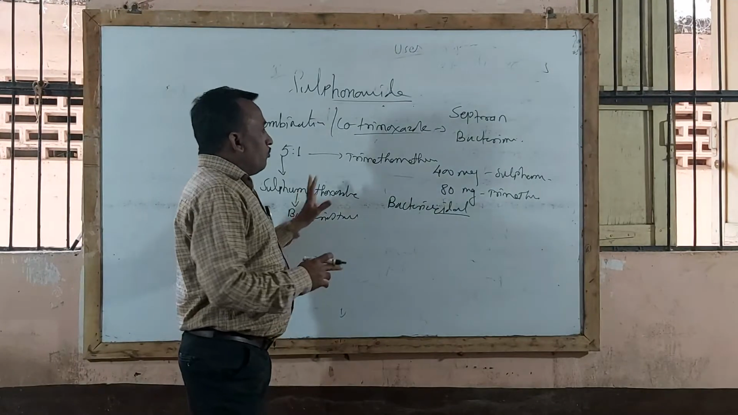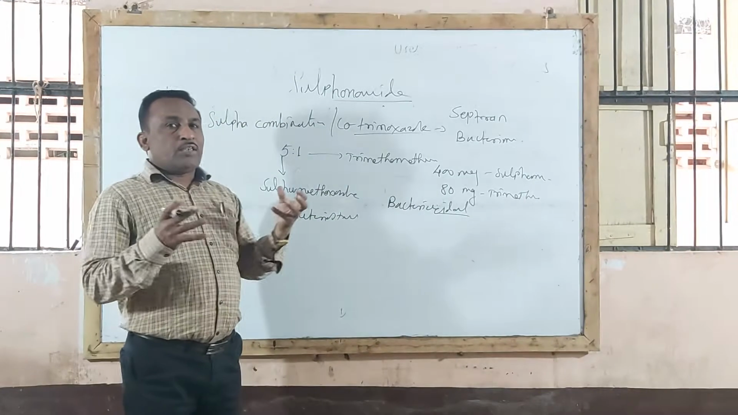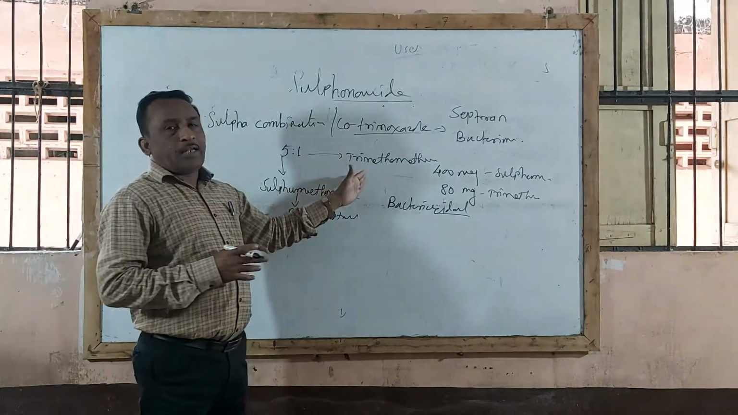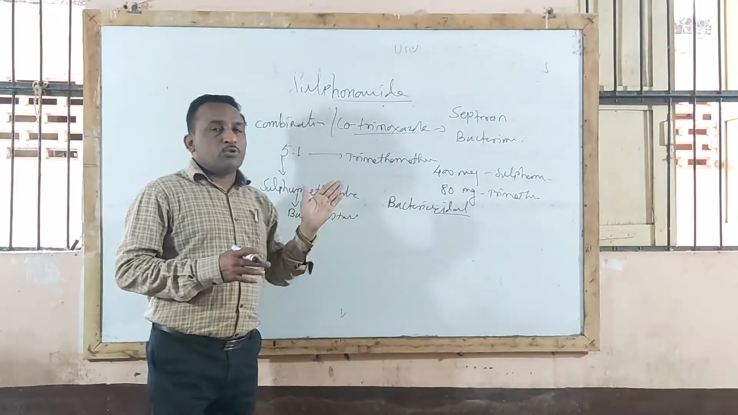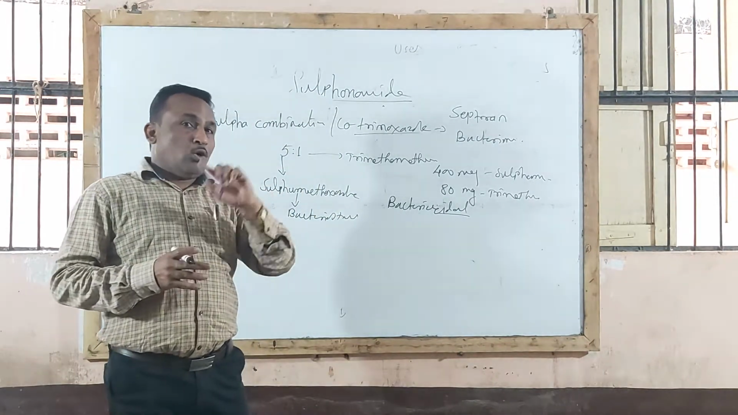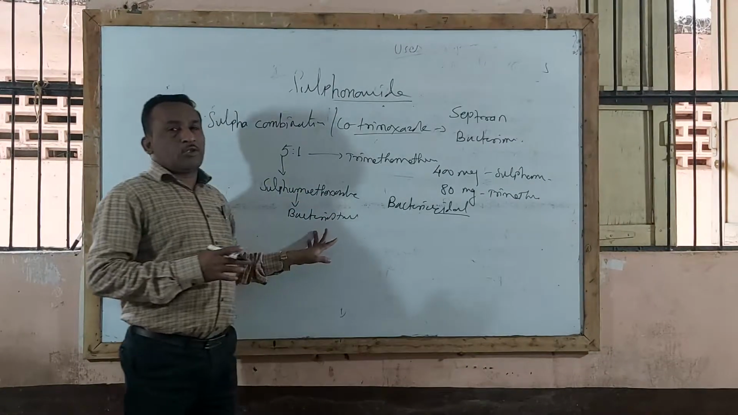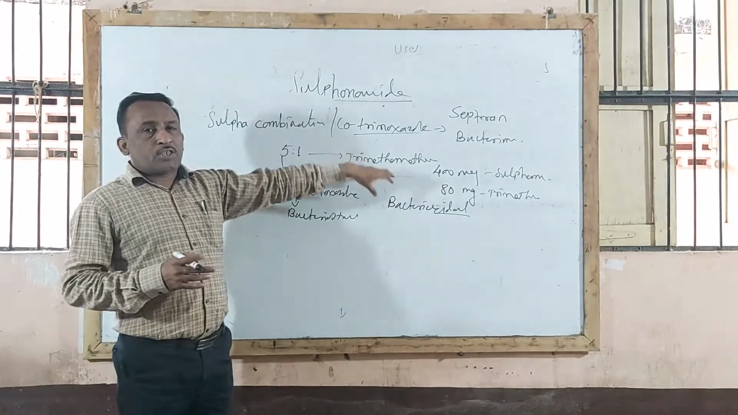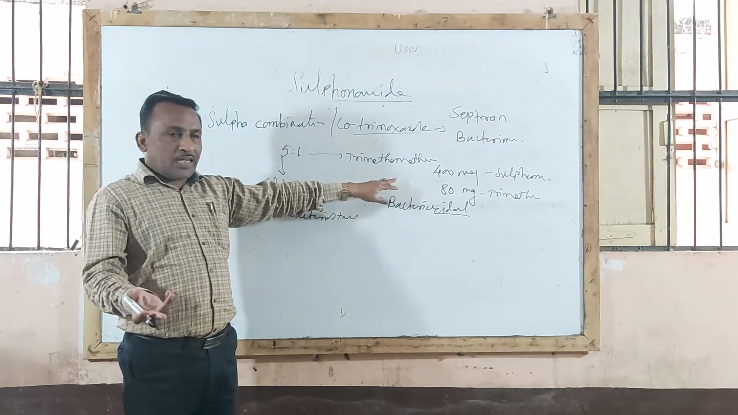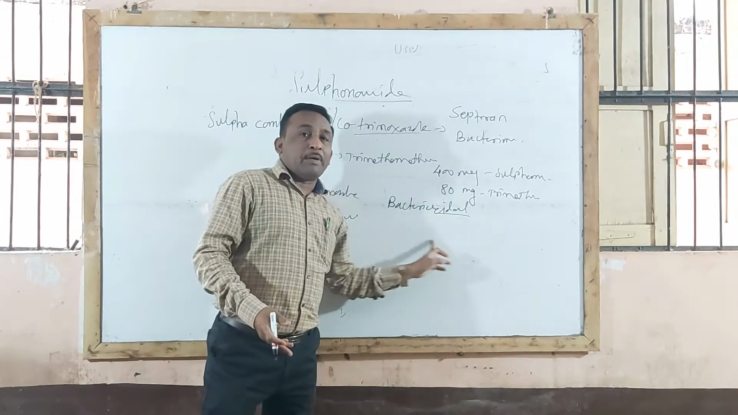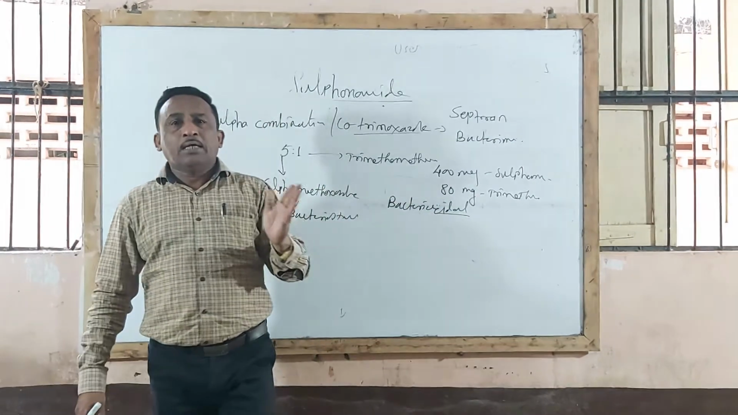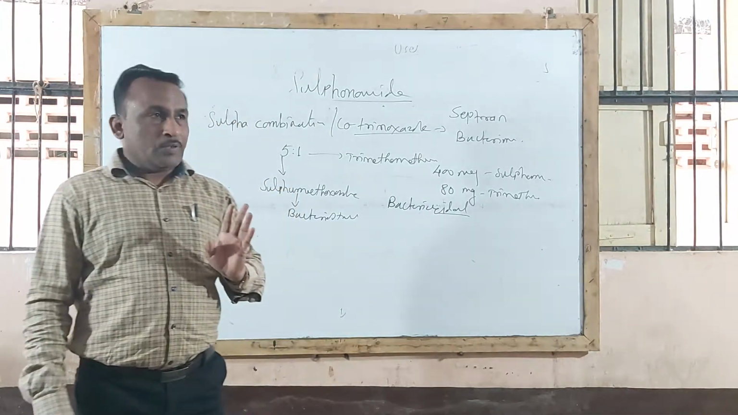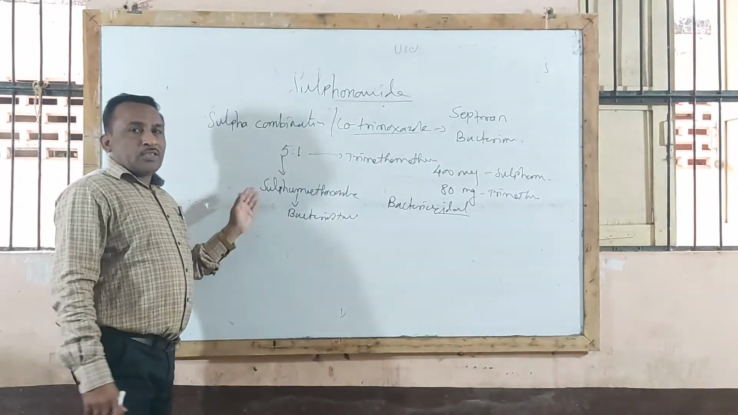So what is the use of this combination? When these two drugs, sulfamethoxazole and trimethoprim, are given in combination, they produce a synergistic effect. When a sulfonamide is given alone, it produces bacteriostatic action. If given in combination with trimethoprim, a synergistic action occurs and it produces bactericidal effect, that is killing or destruction of bacteria. So the mechanism of action is going to be the same.